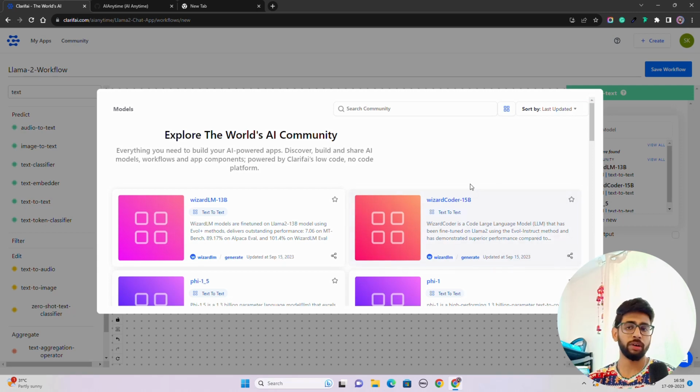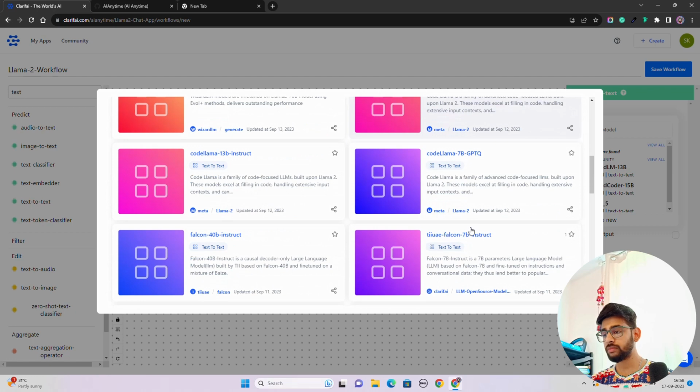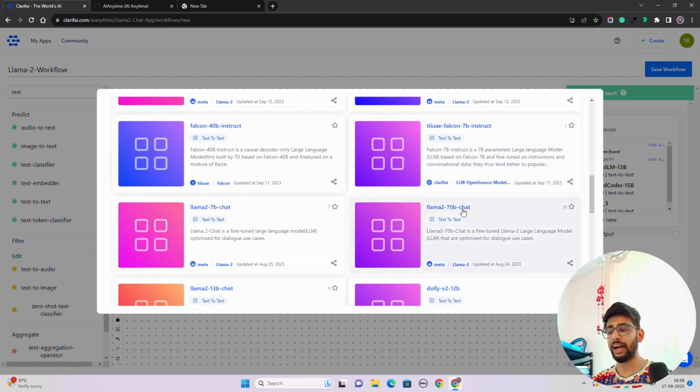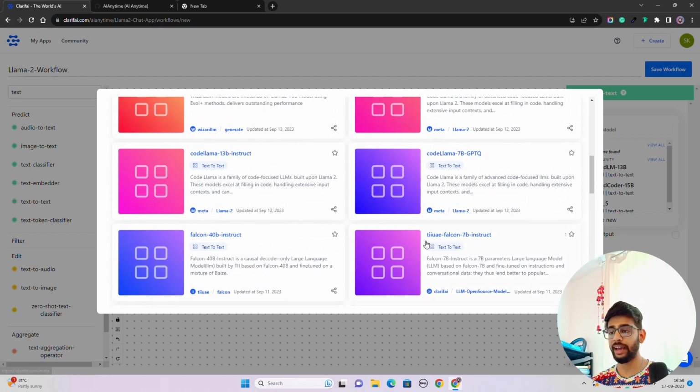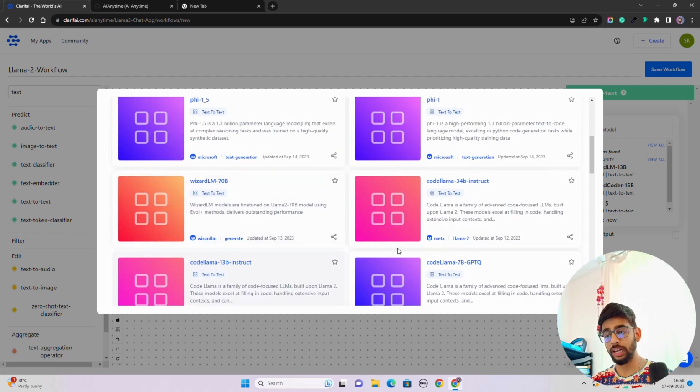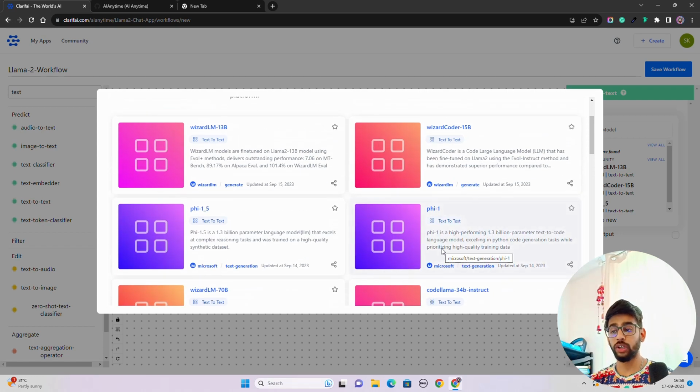You have Wizard Coder, one of the best performing models for coding problems. If you want to solve code related use cases like automated test case generation, code conversion, or coding documentation generation, then you can select this model and deploy it, and then use the Streamlit application that I'm going to show. Here I am more interested in Llama-2-70B Chat. I'm going to select this, but you can also select other models. You can see they have Dolly, Falcon, and Code Llama. It depends on what use case you are solving. They also have recently released Phi-1.5 by Microsoft.